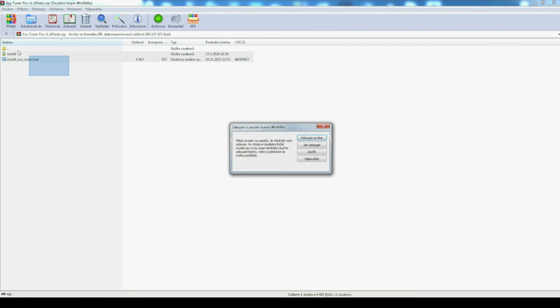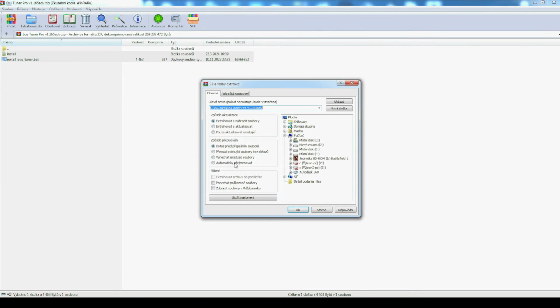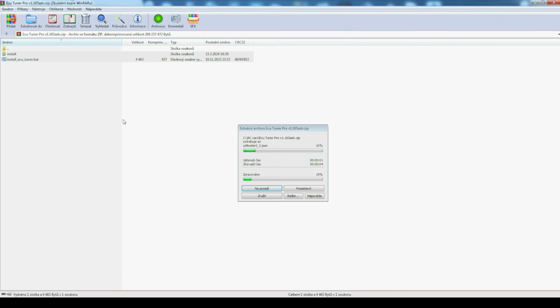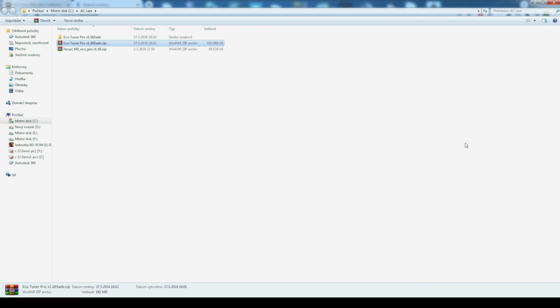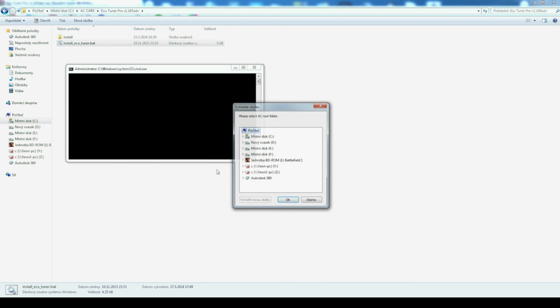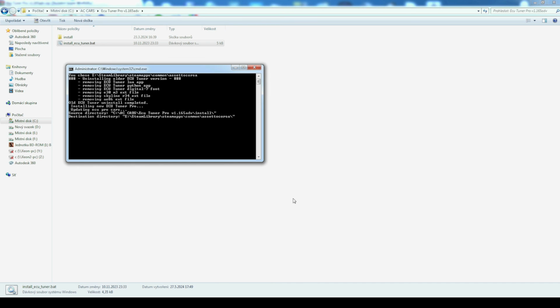At this point, extract the contents of the ECU Tuner.zip file using WinRAR. Following that step, navigate to the extracted folder and execute the install ECU Tuner bat file. Select your root Assetto Corsa installation directory when prompted. Finally, press any key to complete the installation process.